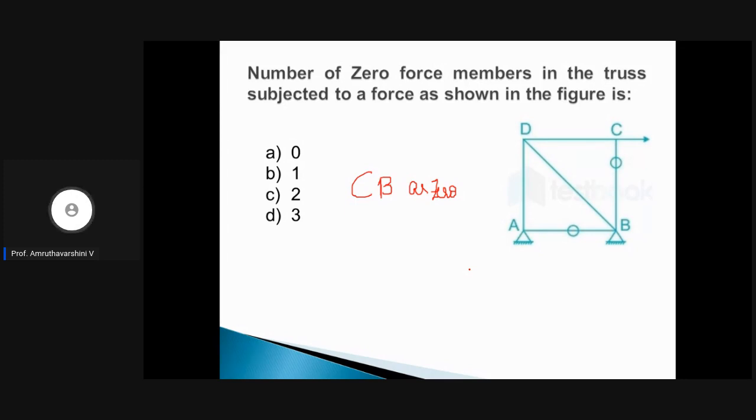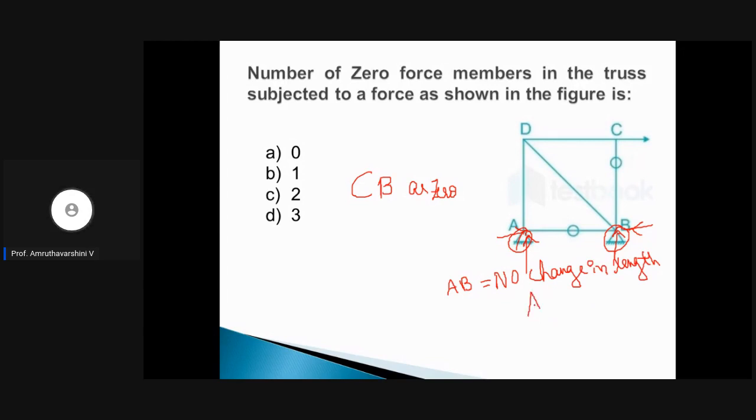Now, if you look at the joints A and B, both the joint A and joint B, they do not move relative to each other. Yes or no? They do not move relative to each other because we have a hinged support. That means AB has no change in length, right? There is no change in length in AB. So in member AB, no change in length. Why is it so?